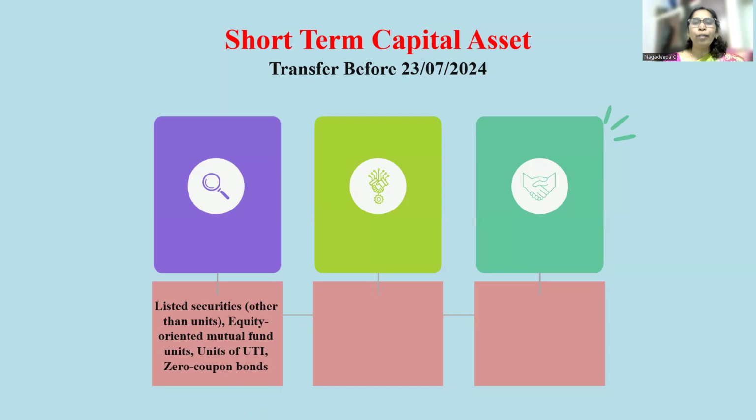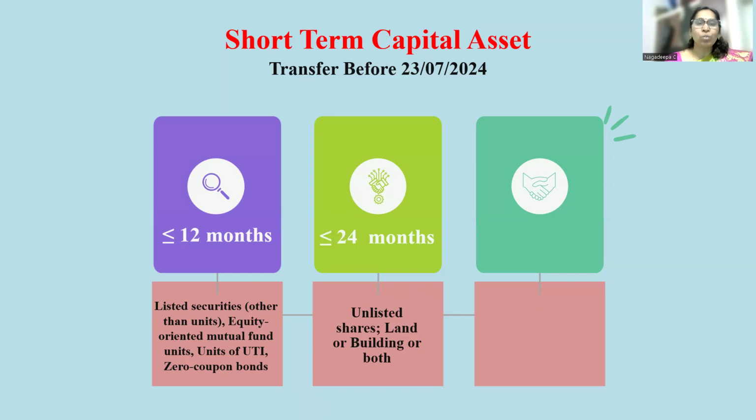In this category, if you are holding less than or equal to 12 months, then it will be considered a short-term capital asset. Suppose your assets are unlisted shares, land or building or both, then if you hold them for less than or equal to 24 months, it is called a short-term capital asset.